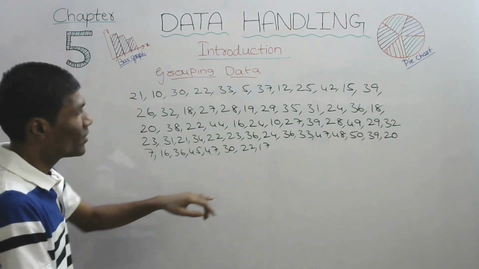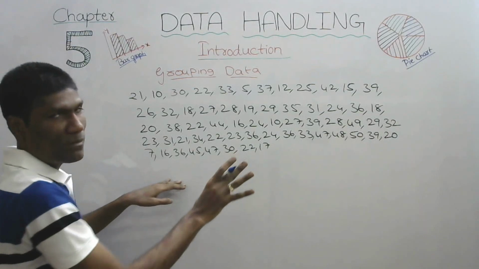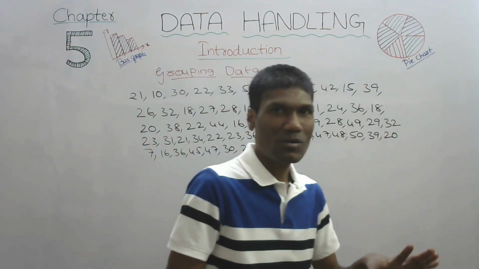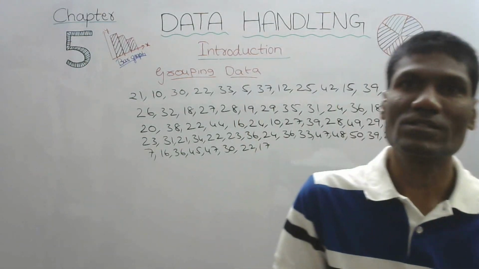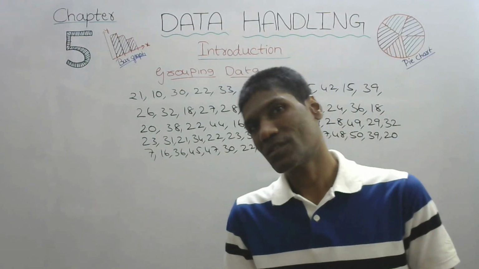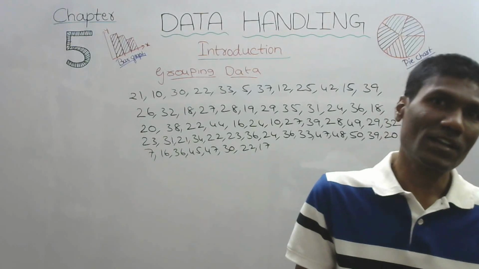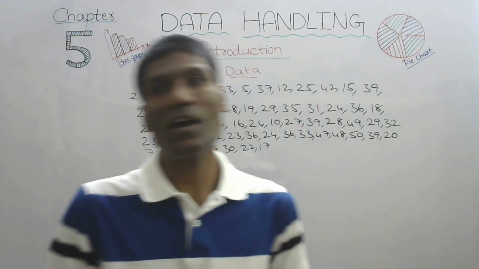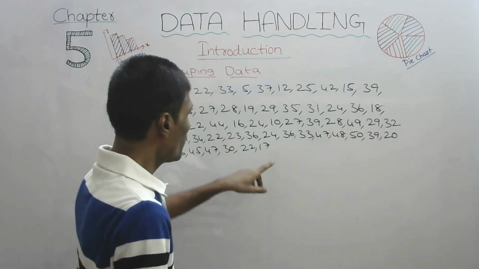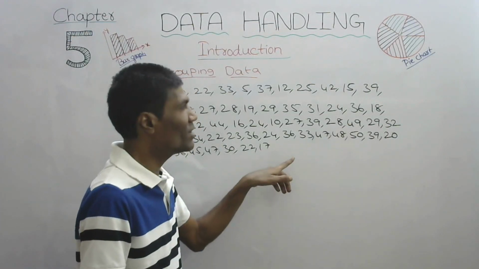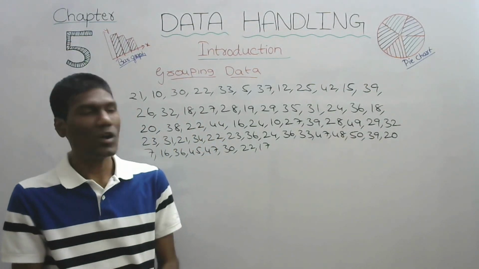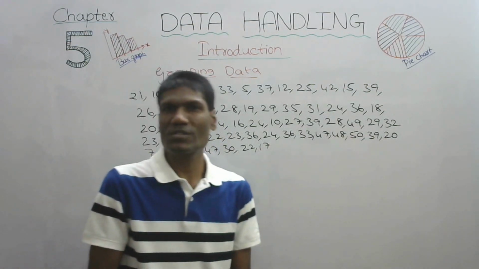These are the marks obtained in the mathematics subject. Somebody wants to know how the students are performing, whether they got good marks or bad marks. By seeing this, can we say anything? It is very difficult. Almost not possible to say anything.